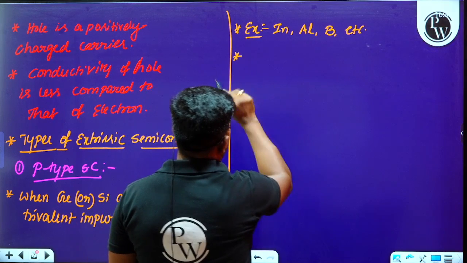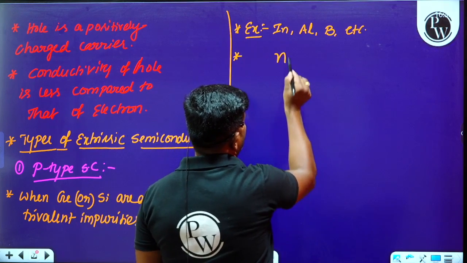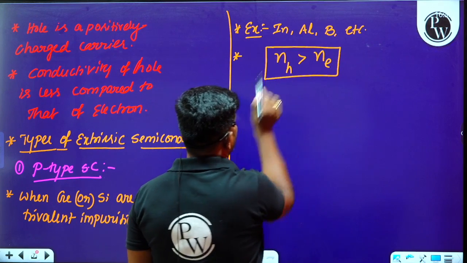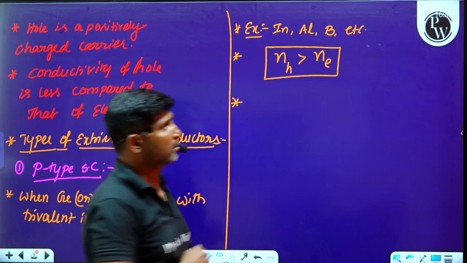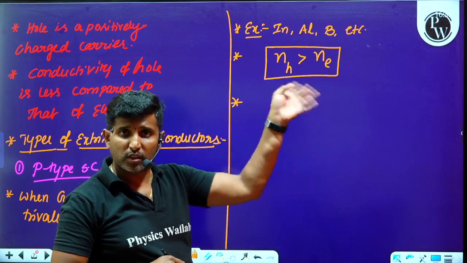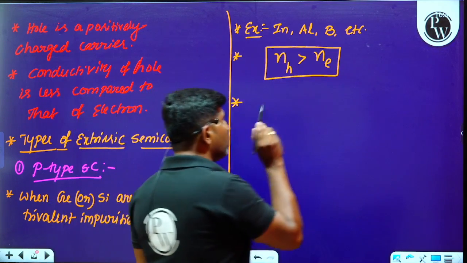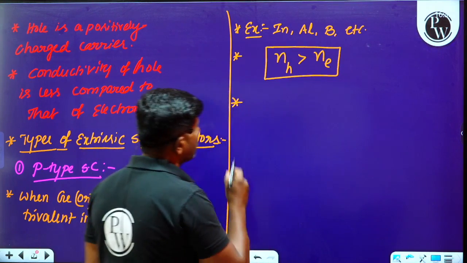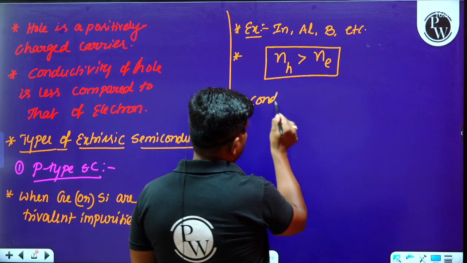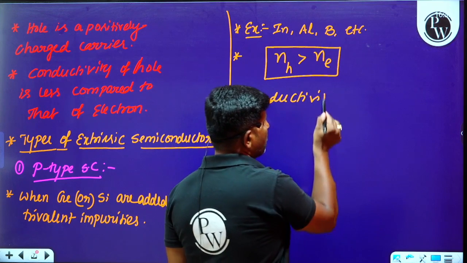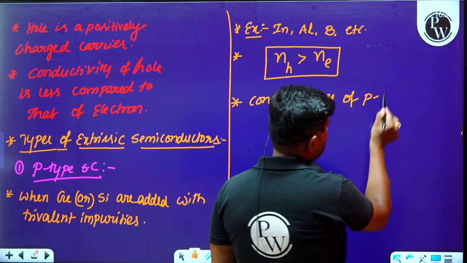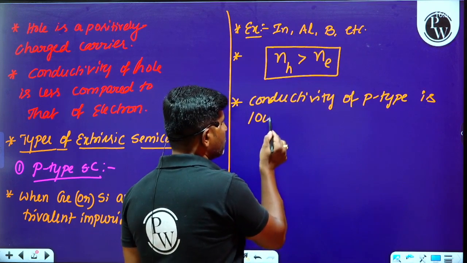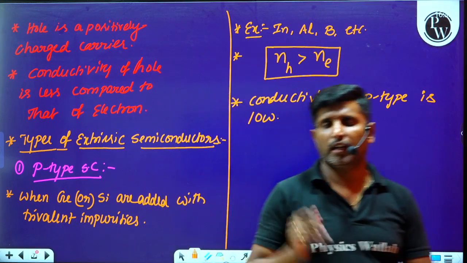In p-type semiconductors, the number of holes will be greater than the number of electrons. And since the number of holes is greater than the number of electrons, what can you say about the conductivity of a p-type semiconductor? P-type is low, because holes have a low conductivity property.